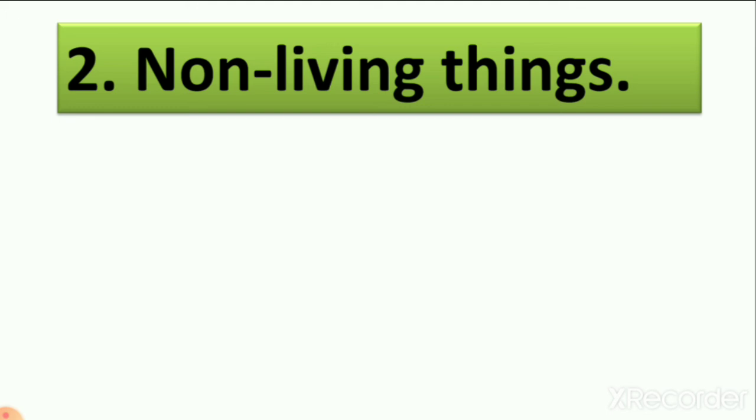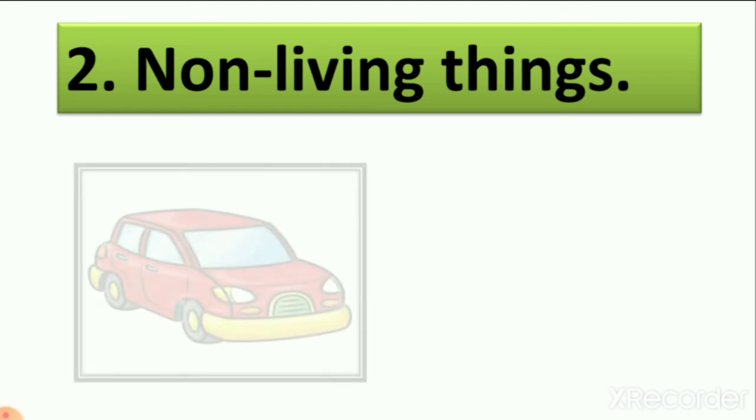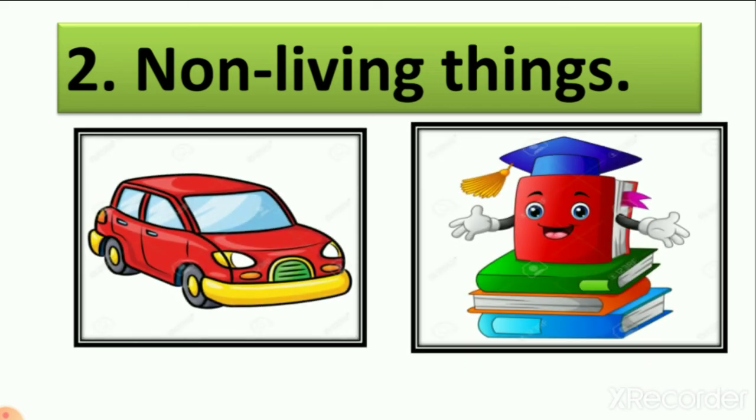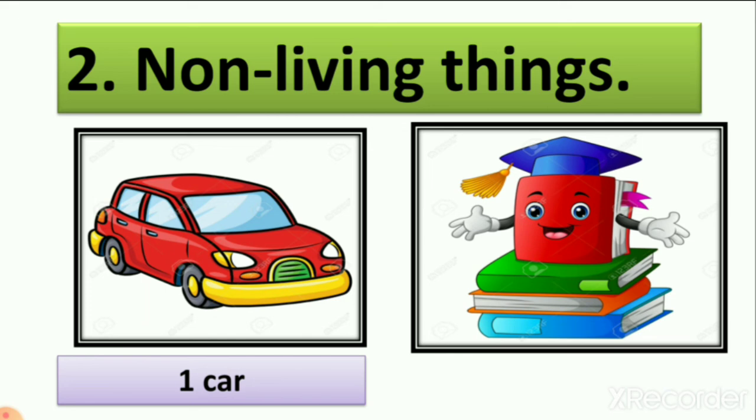Number 2. Non-living things. Which are non-living things? You can write any non-living things: car, bus, roads, house, benches. We write here car and book, because we use these in our life. So we write the spelling of car and the spelling of book. Here you can see 2 non-living things, car and book.